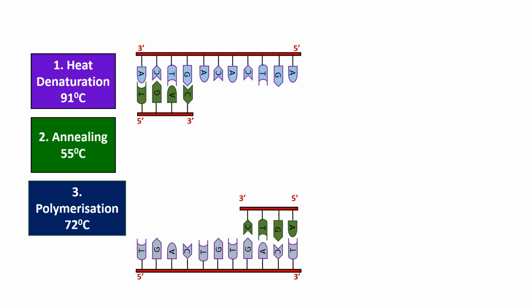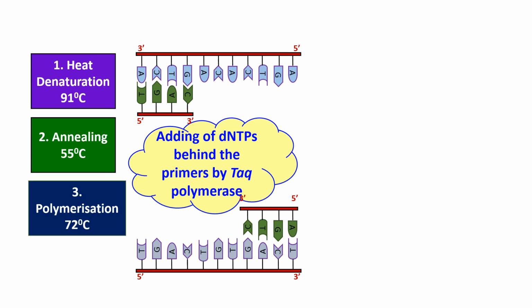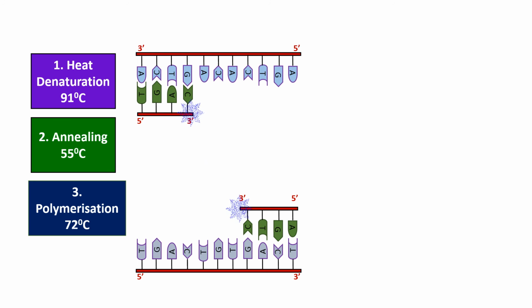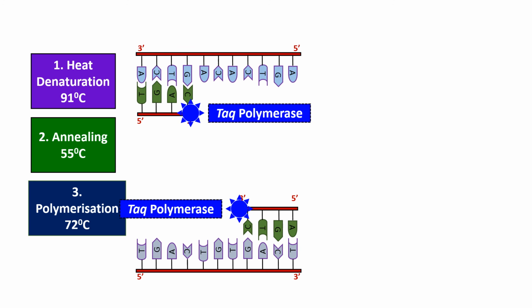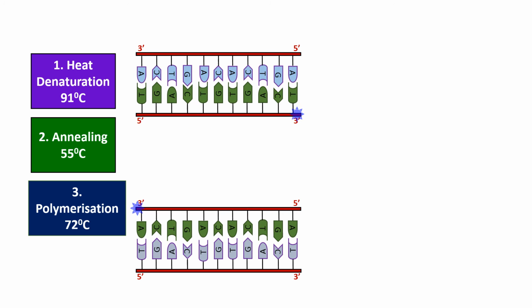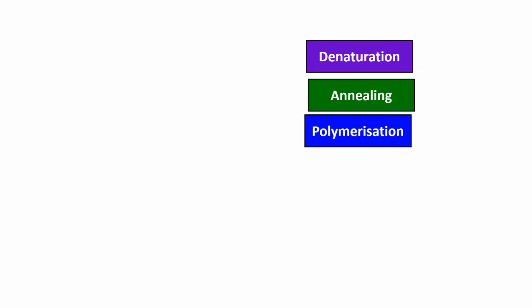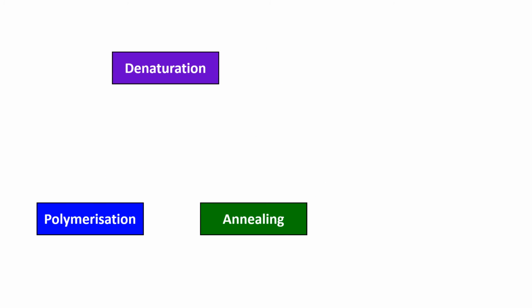The third step is polymerization, which is maintained at 72 degrees Celsius. Here, dNTPs are added behind the primers by Taq polymerase. This shows the continuation of bond formation. So new DNAs have been formed. The basic three steps are denaturation, annealing, and polymerization.